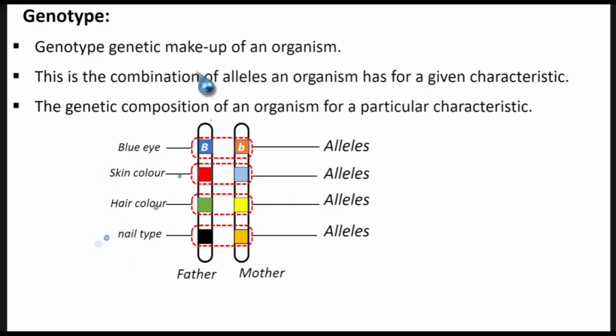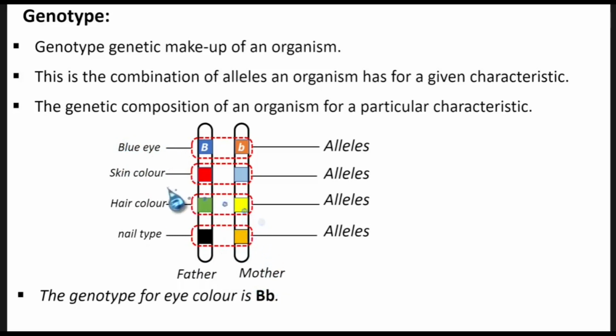If we were to report the genotype of this individual in terms of eye color, we are going to say that the genotype for eye color is B, capital B, small letter b. So this is the genetic makeup that determines the eye color. Capital B is for blue because the eye color is blue.